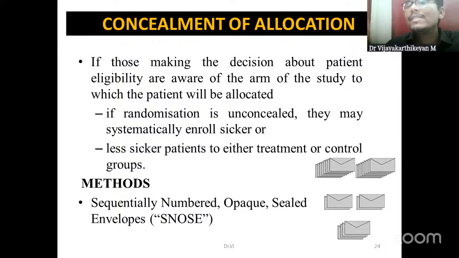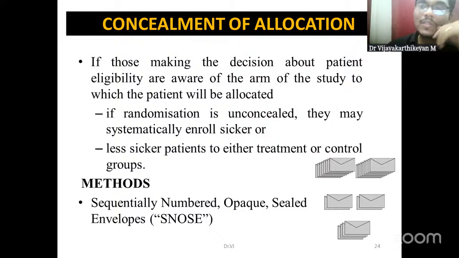So he will just call one by one. Okay, number one, you come. He will give the sealed envelope. The person has to open the sealed envelope, and based upon that, they have to enter into either of the groups. If it is done, we can definitely make sure that there is no kind of bias being introduced. Another form is central randomization.